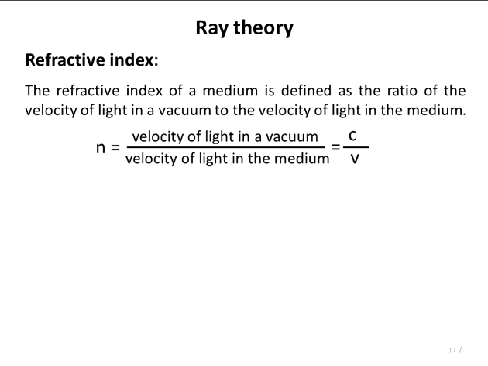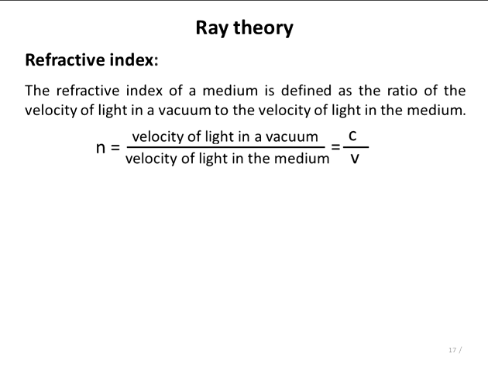A light ray travels more slowly in an optically dense medium than in a less dense medium, and the refractive index gives a measure of this effect. If the refractive index is high, the medium is more dense.